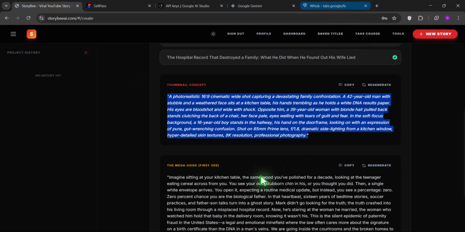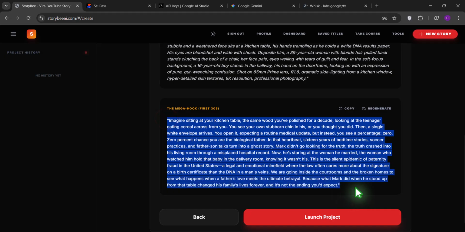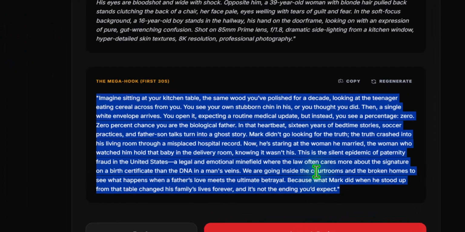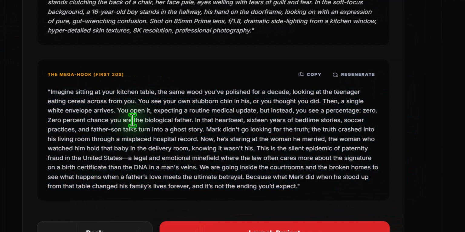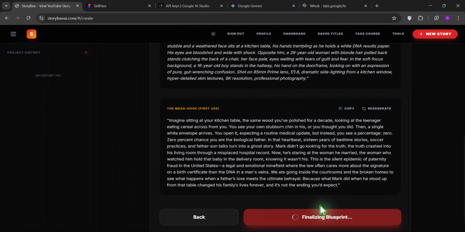While that is still loading up, we have the mega hook. This is very, very important. These are the hooks that hook people into your videos. These are the hooks of the story, what people hear that pulls them in. This story is targeted to a US-based audience. After everything, you click on it again and copy, then start generating your blueprints.